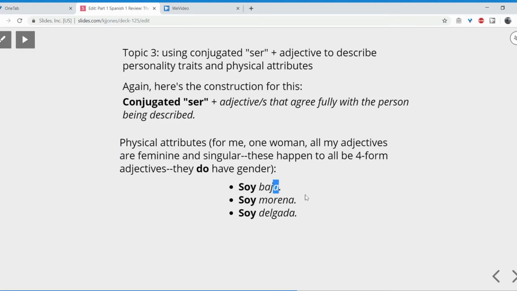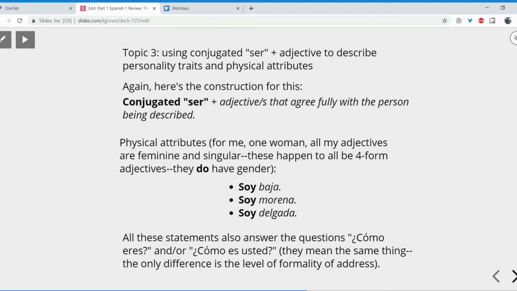If I was a guy, I would say soy bajo, soy moreno, soy delgado. But I'm not. I'm a woman. Soy baja, soy morena, soy delgada. And of course, I could collapse this all into just one sentence and say soy baja, morena y delgada. Totally could do that. I just wanted to keep repeating the structure here so you could see it.